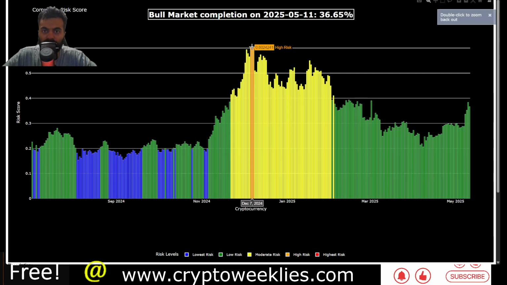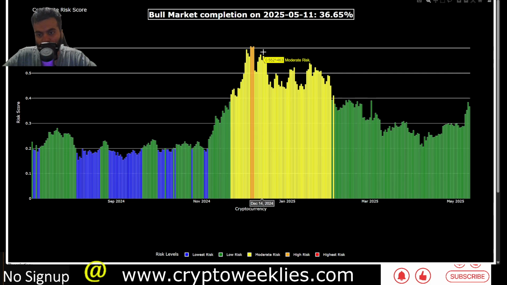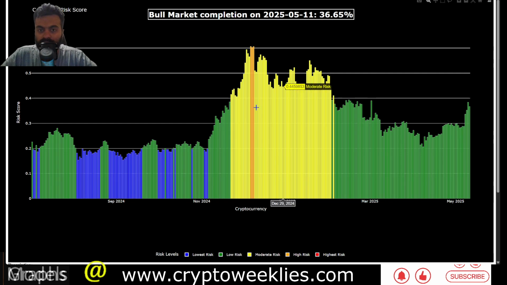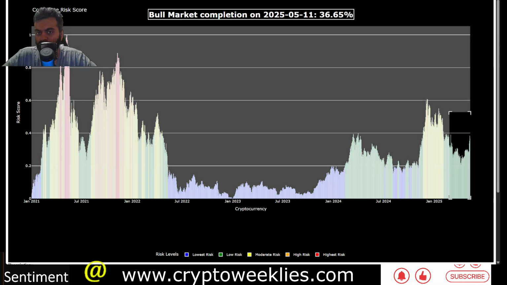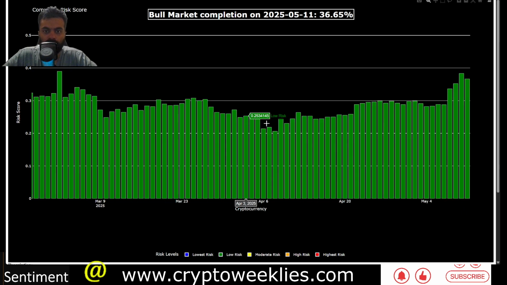This model had said that on December 8th, bull market was 60% complete, but then the risk levels depleted by a lot, and the risk color codes went from the high risk of orange, that's the 0.6 to 0.8 risk, to a lower risk of about April at around 20% or 0.2 risk at a level. From that level in early April, the risk did bounce from almost 20% low, to now at around 38% at around May 10th, and as of May 11 they are at around 36%.